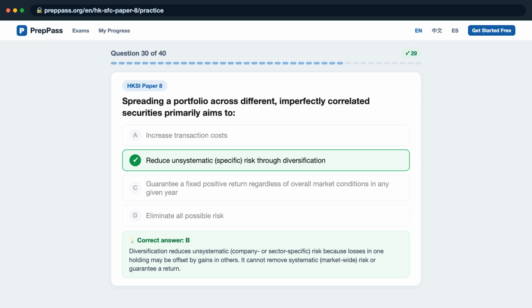The correct answer is B. Diversification reduces unsystematic, company or sector-specific, risk because losses in one holding may be offset by gains in others. It cannot remove systematic, market-wide, risk or guarantee a return.